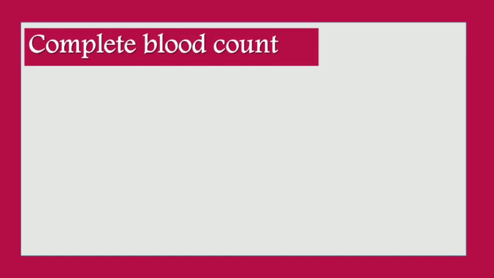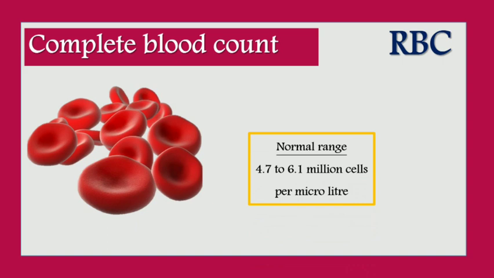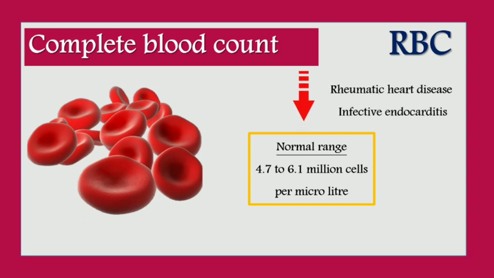The second is complete blood count. In complete blood count, you are going to look at RBC, that is red blood cell. In red blood cell, the normal range is 4.7 to 6.1 million cells per microliter, and the RBC count decreases in rheumatic heart disease and infective endocarditis and increases in conditions characterized by inadequate tissue oxygenation.